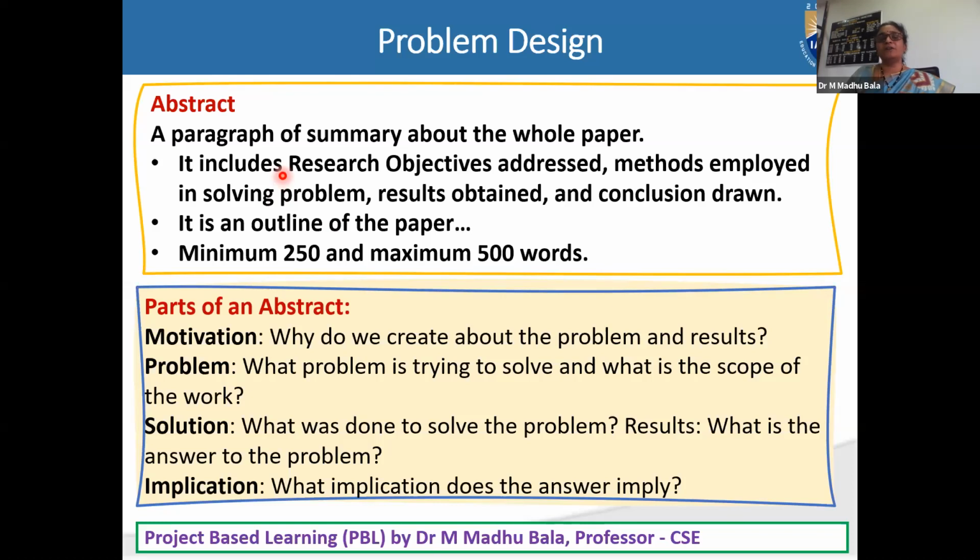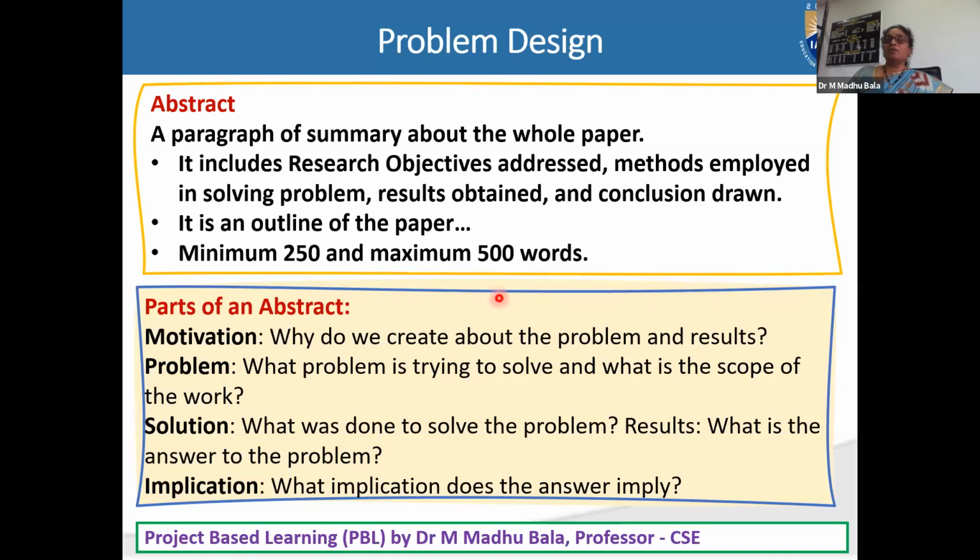Whatever objectives you identified now and the methods you want to continue, you may conclude at that level, or come out with more extended versions, or sometimes you may stop in the middle also. So the abstract is an outline of the paper. What is the length? You should not exceed 500 words. That is the maximum limit of the abstract.